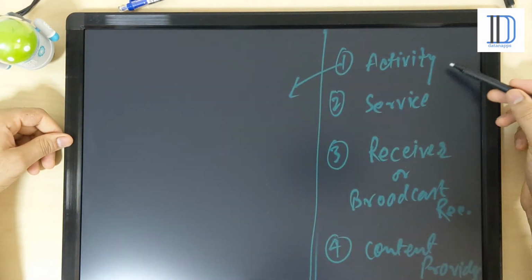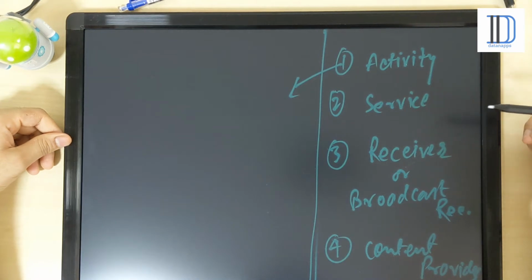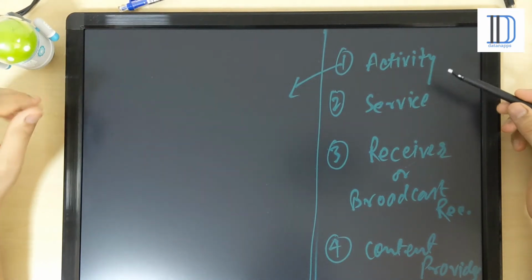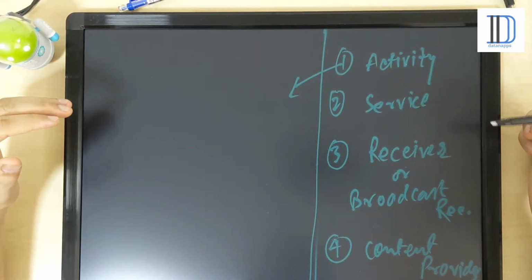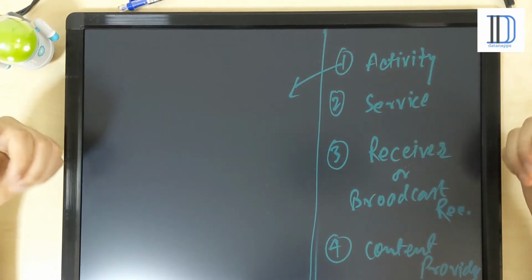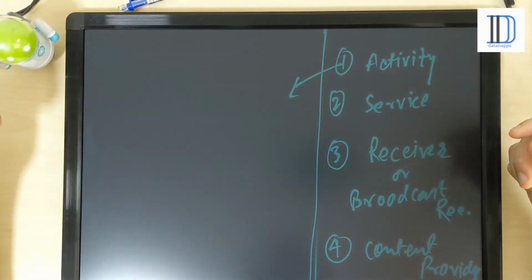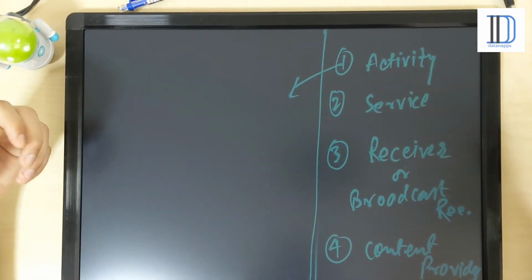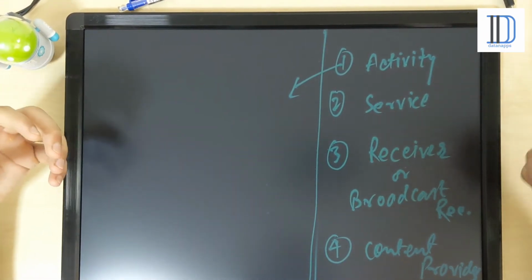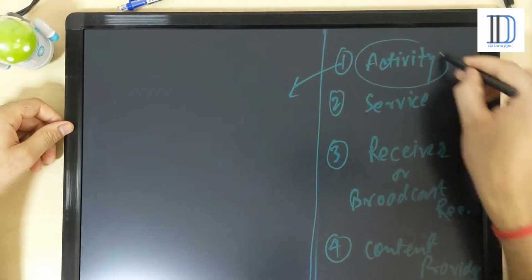So what about the activity? Activity is one of the components which provides an interface between your application and the user. User means who wants to use your app. So definitely your user will interact with your application with the help of activity.